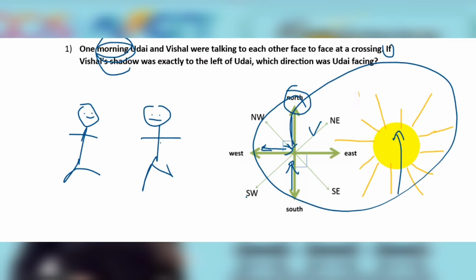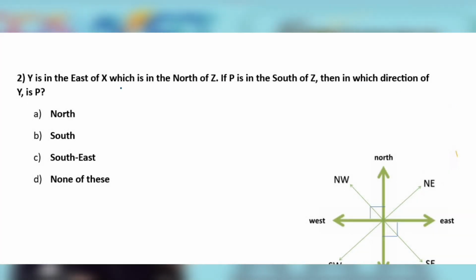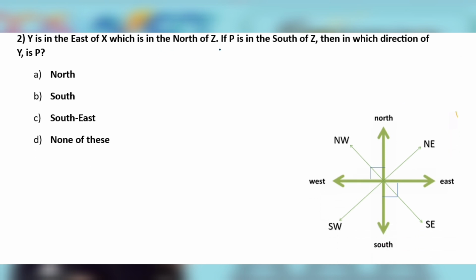Now we will come to the next question, which is: Y is in the east of X, which is in the north of Z. If P is in the south of Z, then in which direction of X is P? Don't panic. What is written here? Y is in the east of X. Y ईस्ट में है X के. मीन्स अगर Y ईस्ट में है तो X यहाँ होगा. Okay. Which is in the north of Z. और वही X नॉर्थ साइड है Z के. मतलब X नॉर्थ साइड है Z के, मीन्स Z यहाँ होगा.